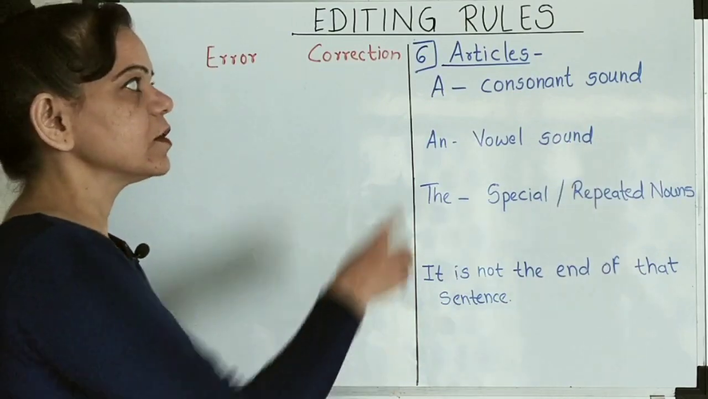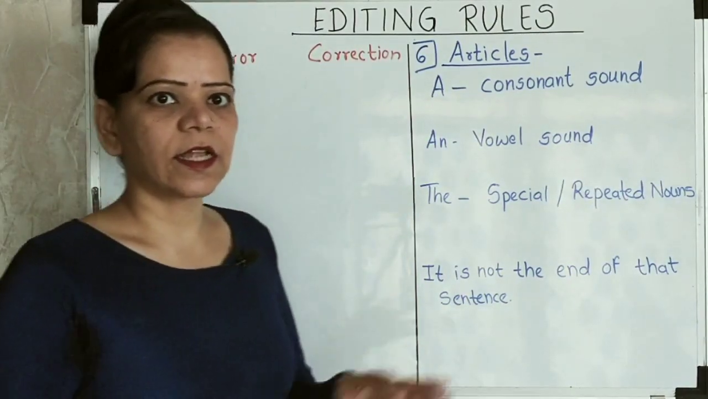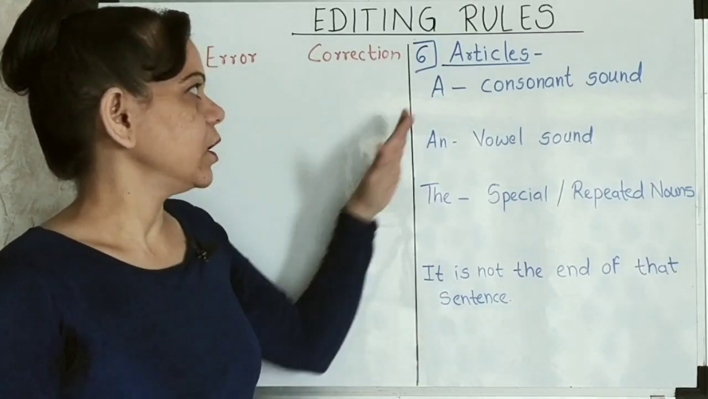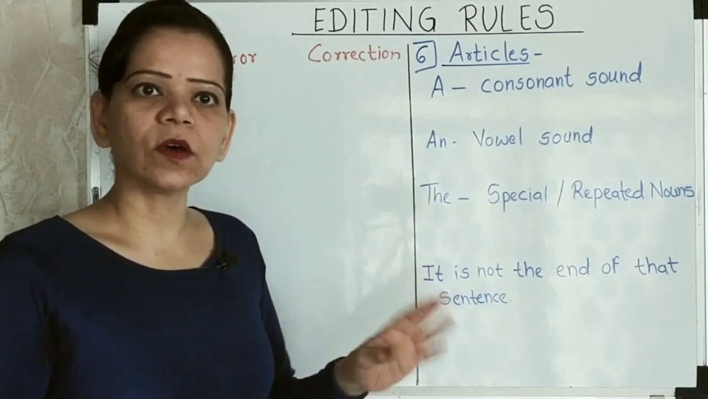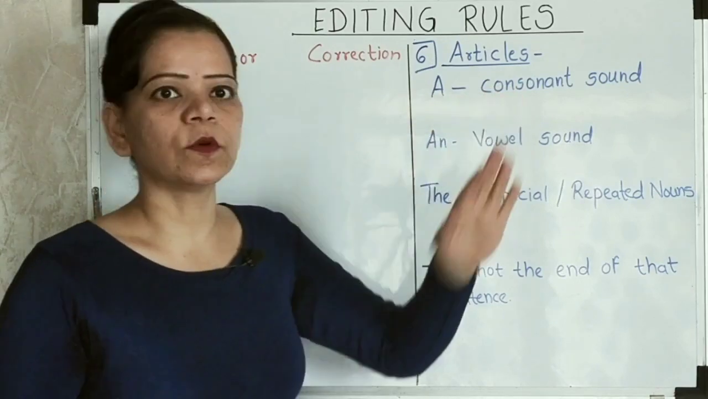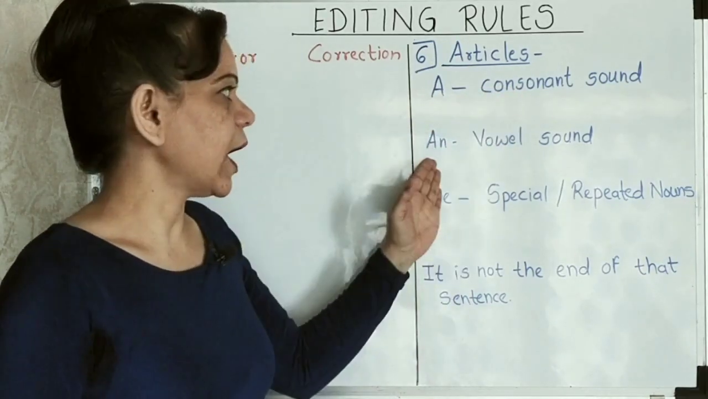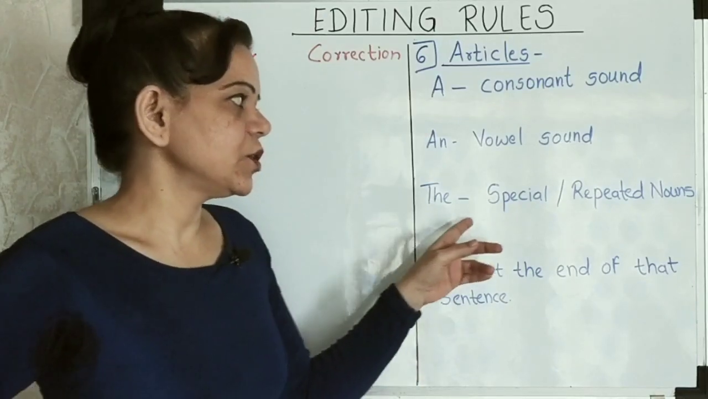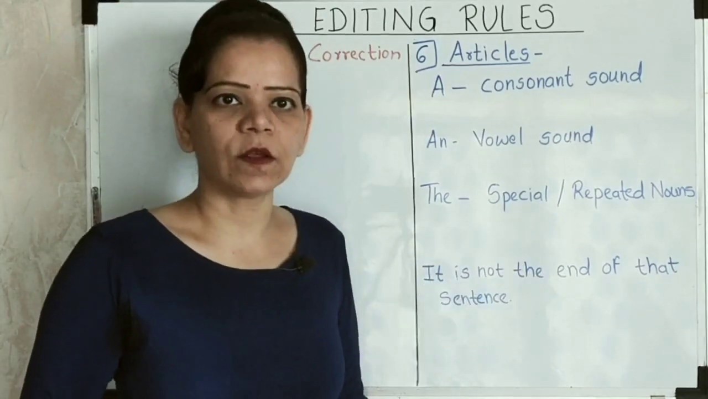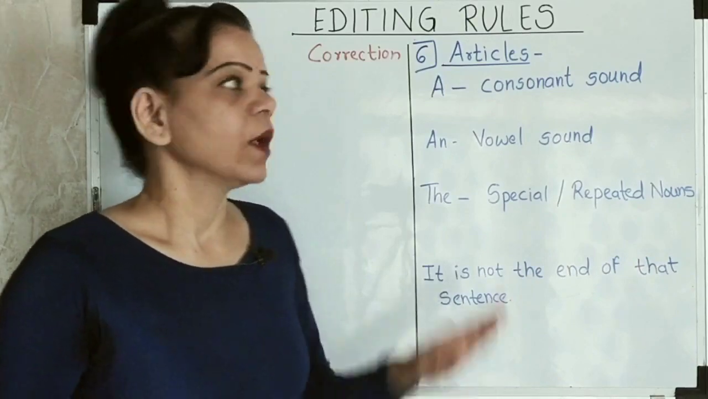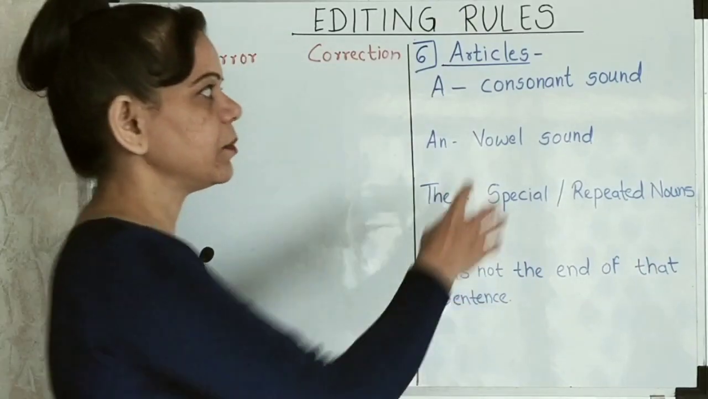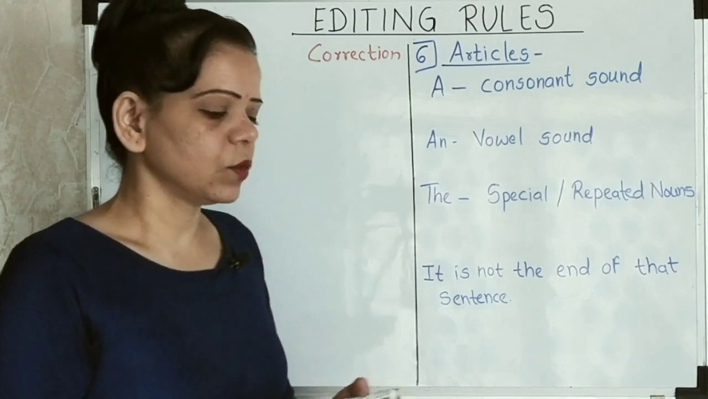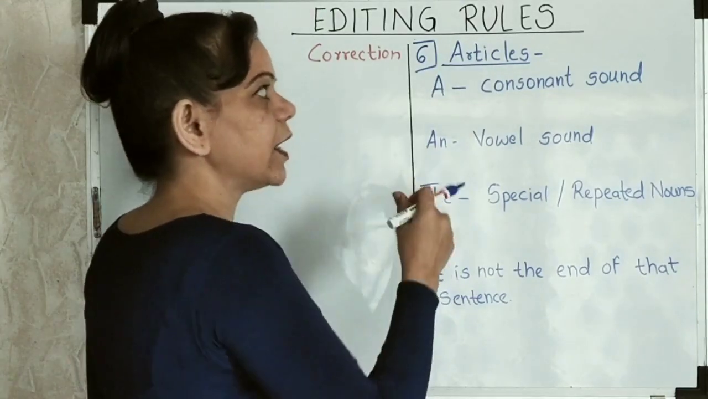Now when we talk in terms of articles, the errors that are made and that you are supposed to detect are in the form of a, an or the. We all know that a is used before a consonant sound, an is used before a vowel sound, and the is used for special or repeated nouns. What exactly do I mean by that? When I mean consonant sound, I mean the sound, not the alphabet. So what exactly is that sound?